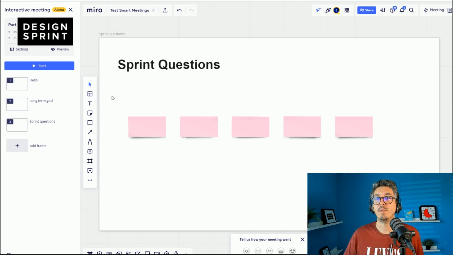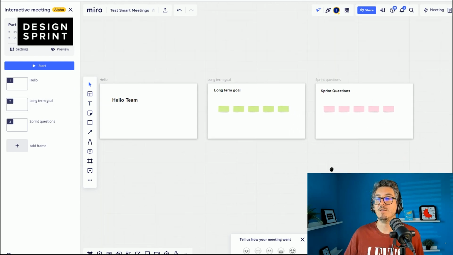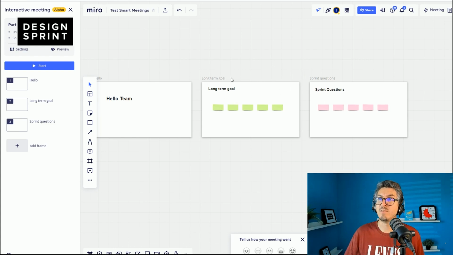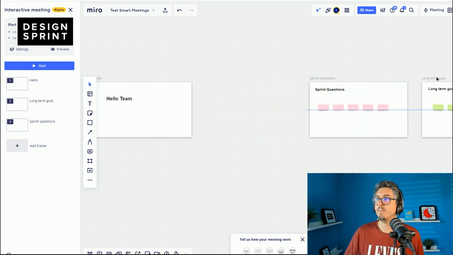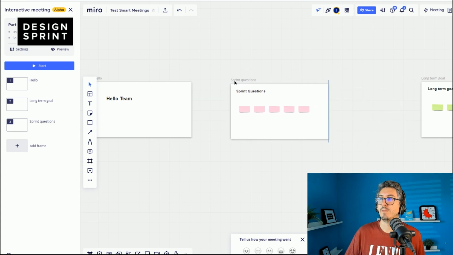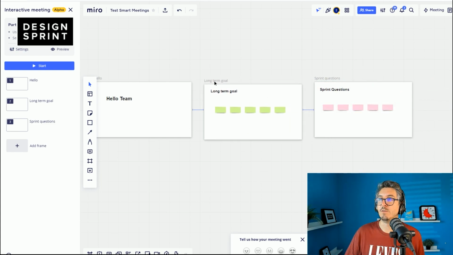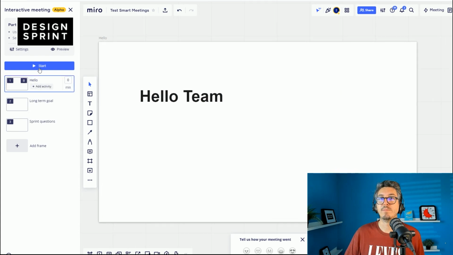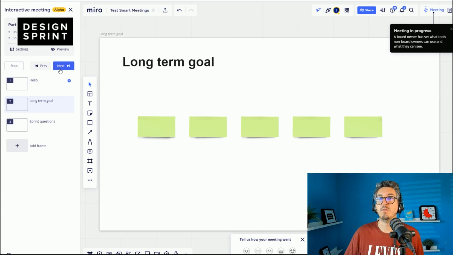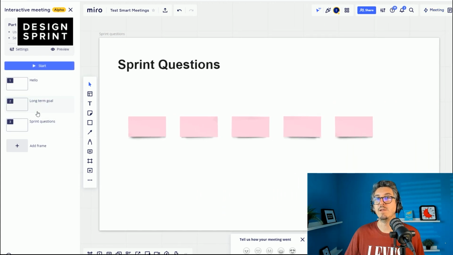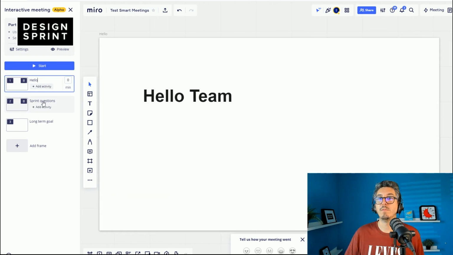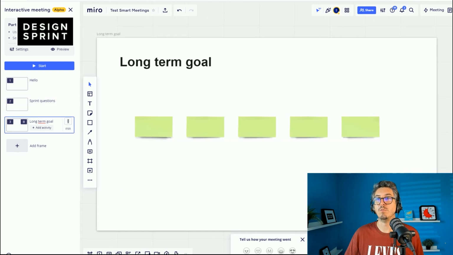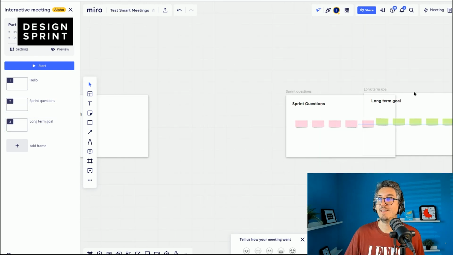Oh, it's so good. If I zoom back, I see that the slides are not changing the order, so I need to do it manually. But, yeah, wait, I should have tried without reordering. So if I go here, start, hello, long-term goal, sprint questions. Great. And now if I reorder, sprint questions, hello, long-term goal. Okay, that's what I wanted. Super cool. Easy breezy.